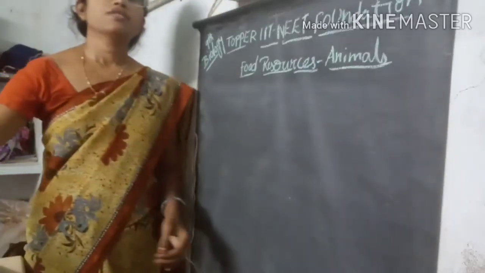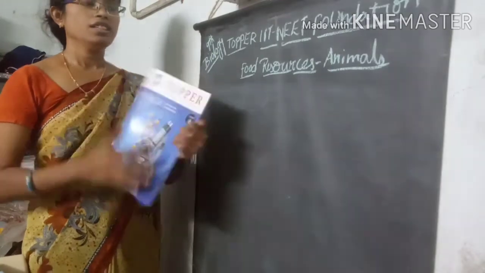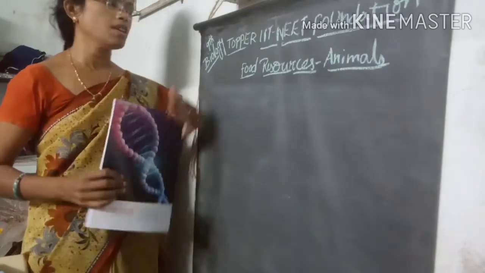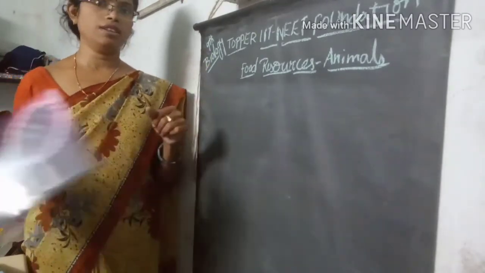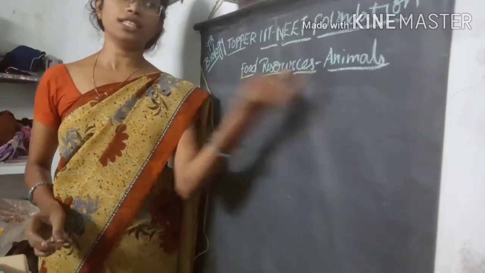Hi students, today we are going to discuss Topper IIT NEET Foundation. In that, we are going to discuss ninth class biology. In ninth class biology, the first lesson is food resources and animals.